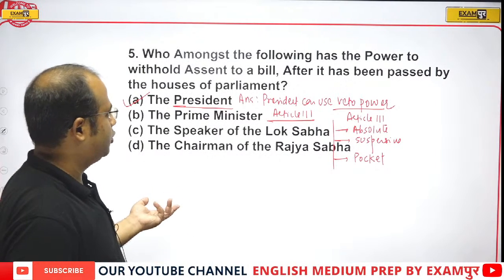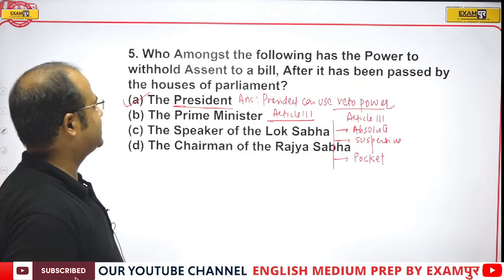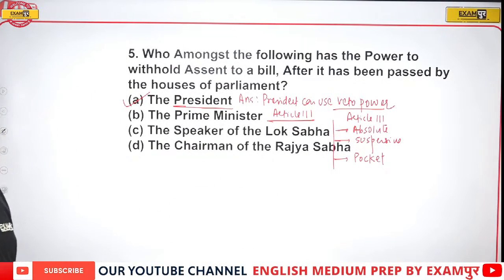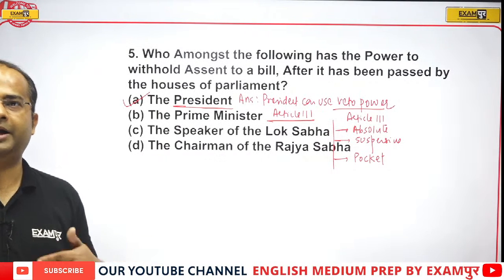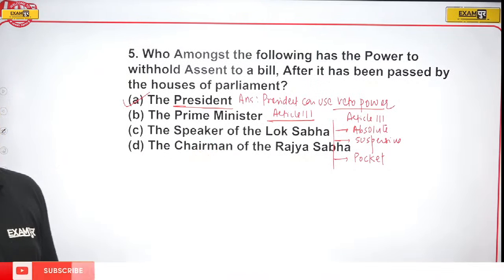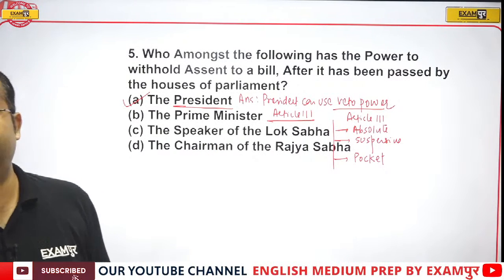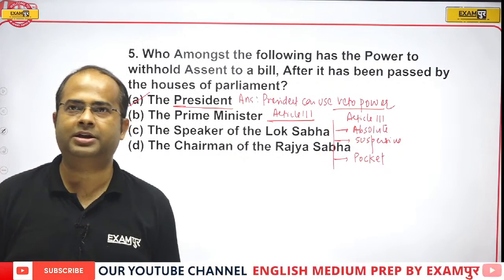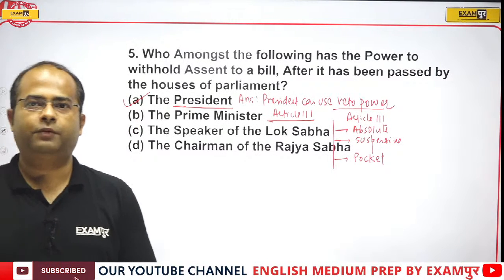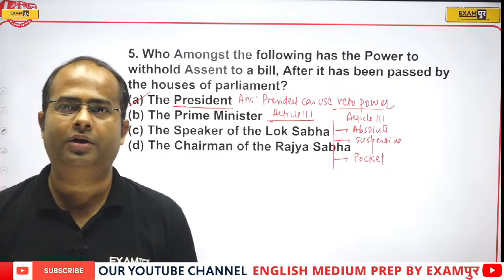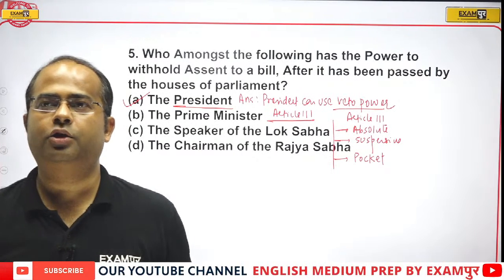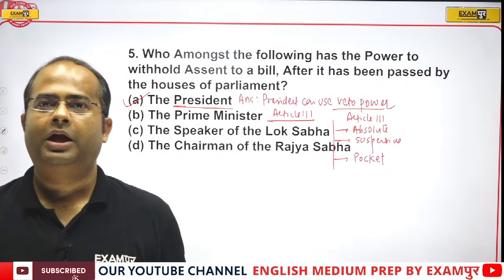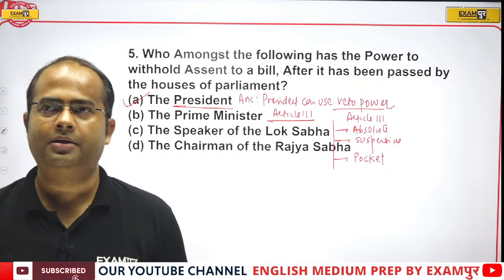The Speaker of the Lok Sabha will do the voting. The Chairman of Rajya Sabha has nothing to do with the bill assent. Therefore, the correct answer will be option A, the President of India, who can use the veto power defined in Article 111 to withhold the assent on any bill. Now guys, we will be moving to the next question. Before that, is that clear to everyone? What is veto power: absolute, suspensive and pocket. Is that clear?